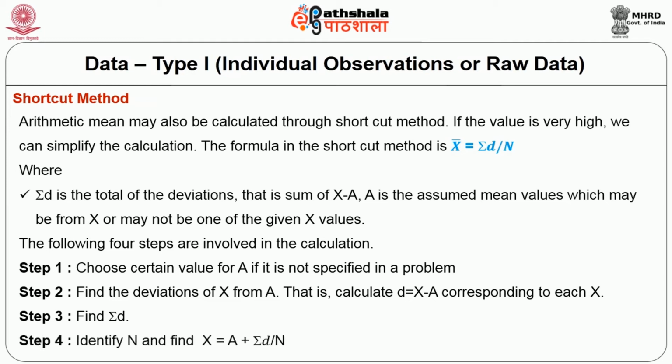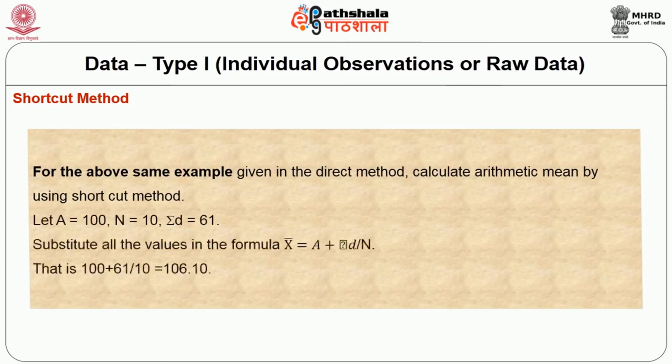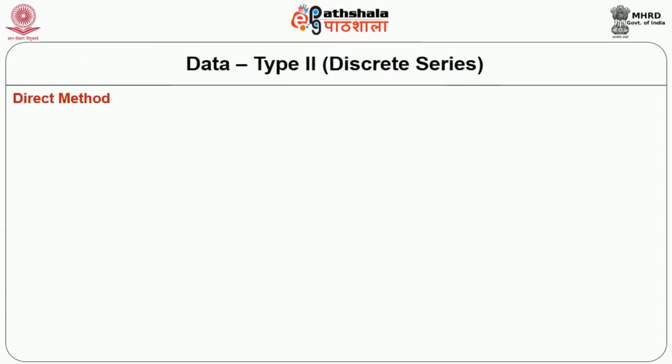Step 4, identify n and find x bar is equal to a plus sigma d by n. For the same example given in the direct method, calculate the arithmetic mean by using the shortcut method. Let a is equal to 100, n is equal to 10, sigma d is equal to 61. Substitute all the values in the formula. X bar is equal to a plus sigma d by n, that is 100 plus 61 by 10 is equal to 106.1.